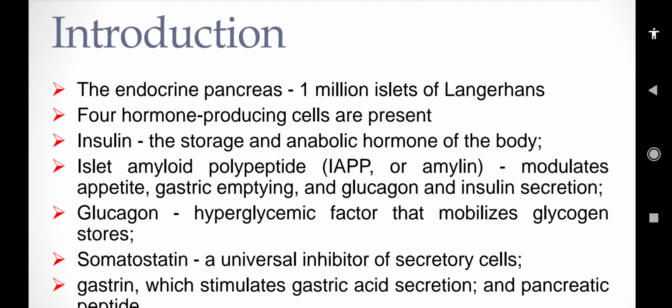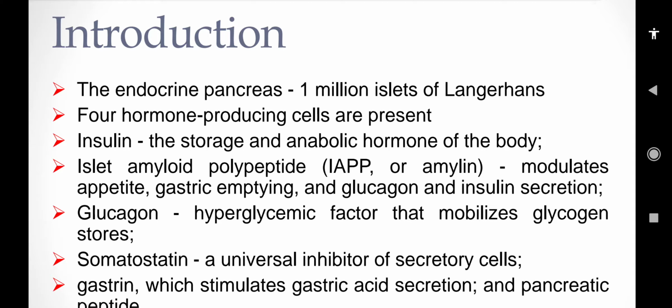Islet amyloid polypeptide, IAPP or amylin, is proteinic in nature and modulates appetite, gastric emptying, and glucagon and insulin secretion. What is glucagon? Glucagon is a hyperglycemic factor that mobilizes the glycogen stores. And what are glycogen stores? Glycogen stores glucose in the body.